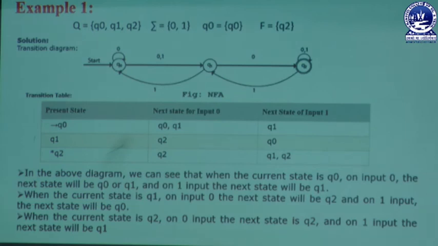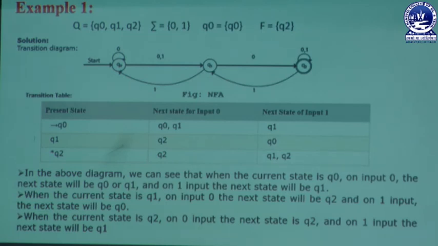Finally, last but not least, when the current state is q2 on input 0, the next state is q2, and on input 1 the next state will be q1.